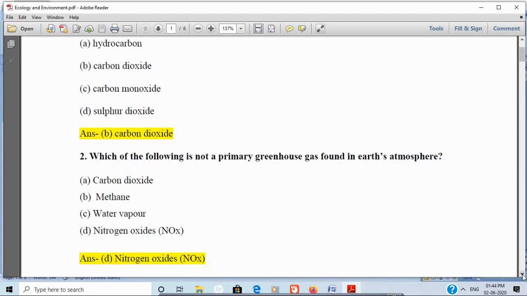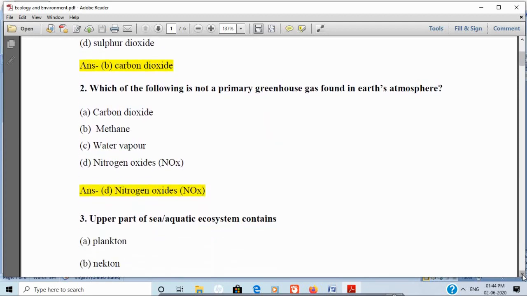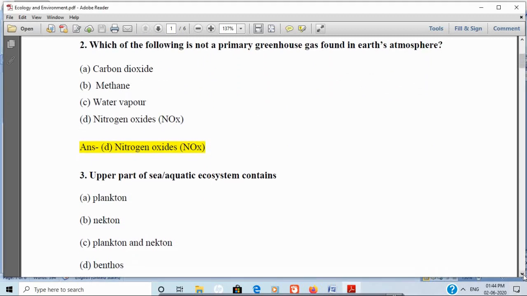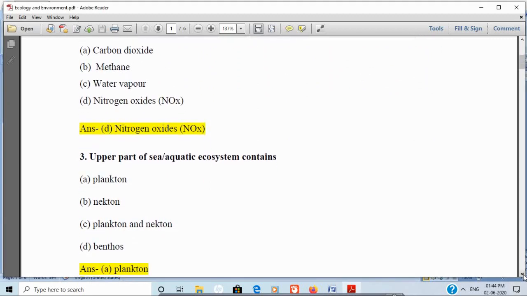Third question is, the upper part of the sea or aquatic ecosystem contains option A, plankton, option B, nekton, option C, plankton and nekton, and option D, benthos. And the correct answer is plankton.